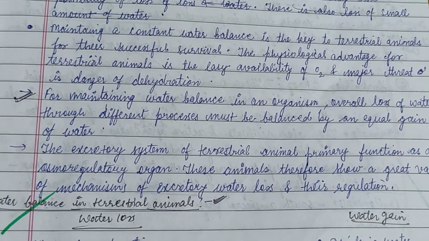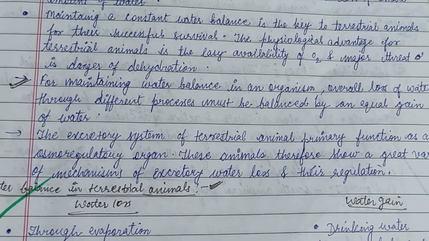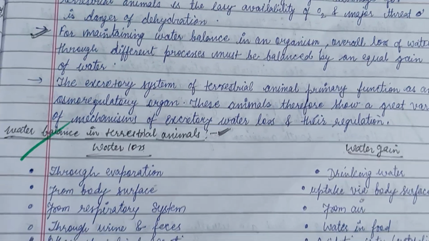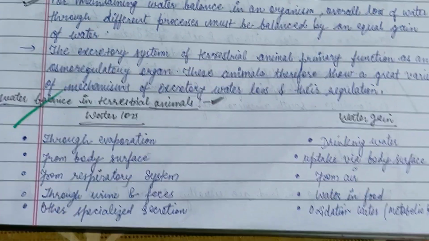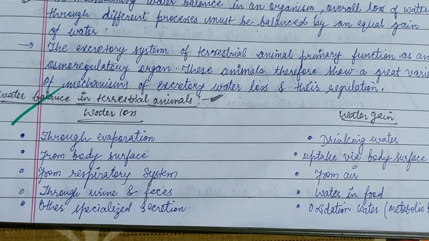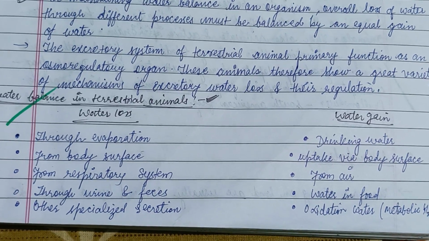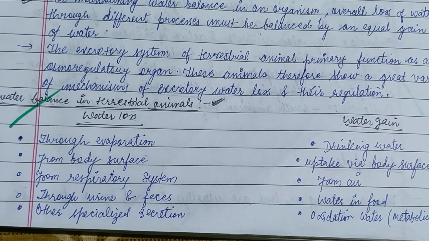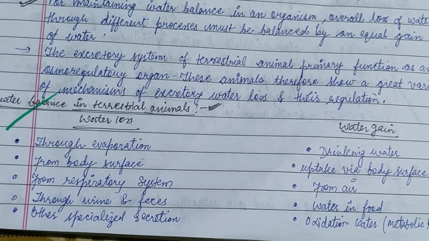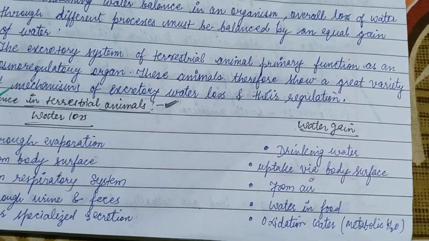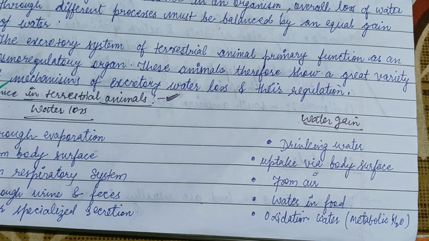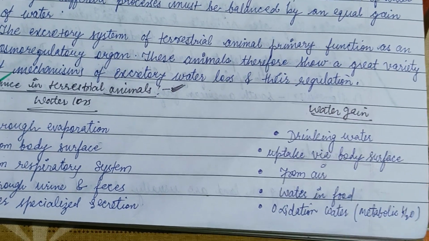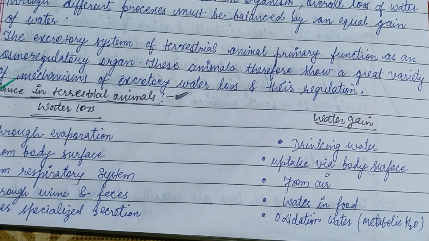The physiological advantage for terrestrial animals is the easy availability of oxygen, and the major threat is the danger of dehydration. So water balance in terrestrial animals: water is lost through evaporation from the body surface, from the respiratory system, through urine and feces, and other specialized secretions, while water is gained in our body through drinking, water uptake via the body surface from air, water in food, and oxidation, that is metabolic water.